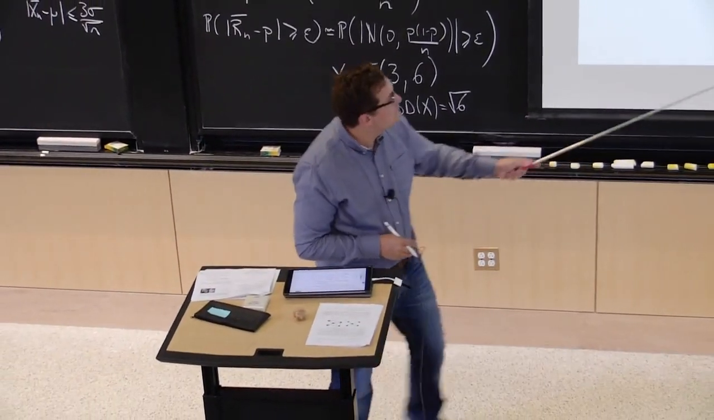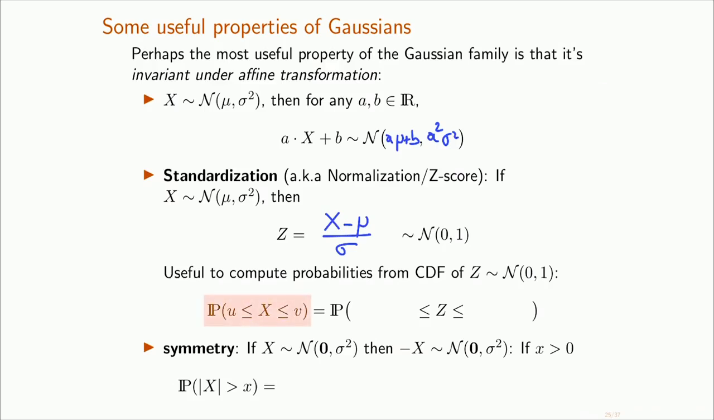So now if I want to compute, for example, the probability that some Gaussian X with mean mu and variance sigma squared is between two numbers, u and v, all I have to do is remove mu and divide by sigma on all three members of this inequality. So, sorry, (X minus mu) divided by sigma, (u minus mu) divided by sigma and (v minus mu) divided by sigma.